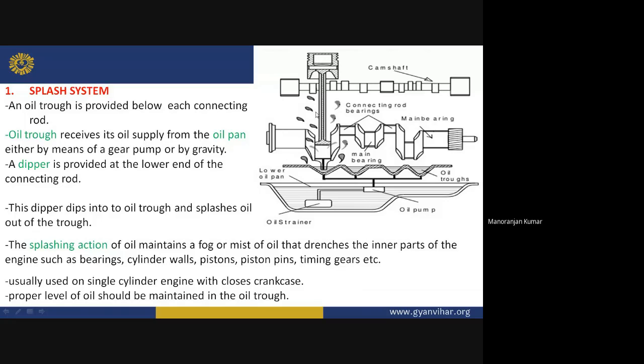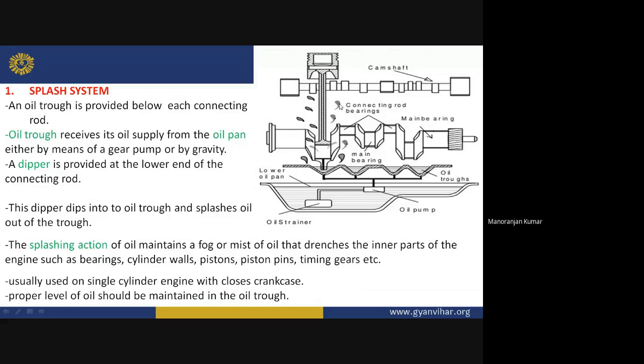Okay, so that drenches the inner parts of the engine, such as bearing, cylinder valve, piston pin, timing gear, etc. Okay, so here due to the splashing action of the oil by this dipper, all the components of this engine will be lubricated.